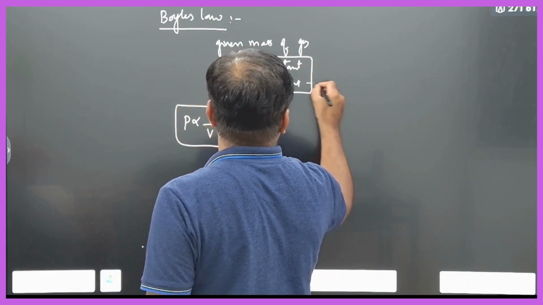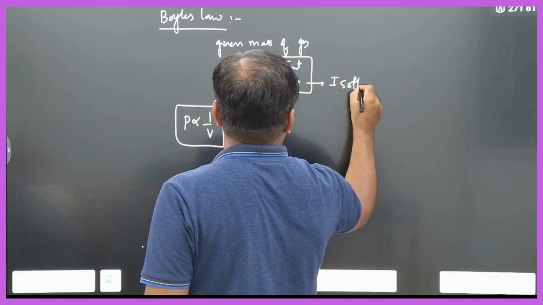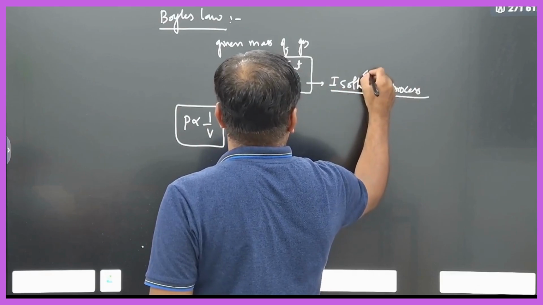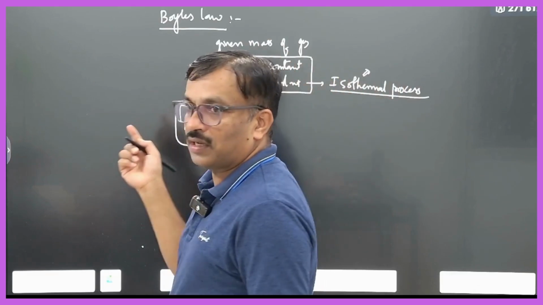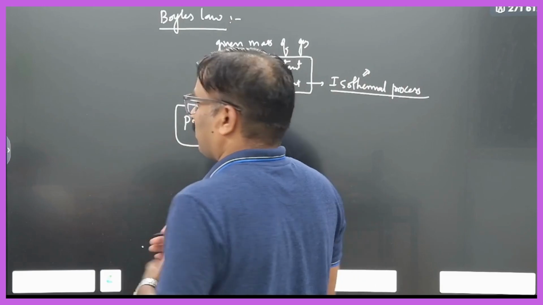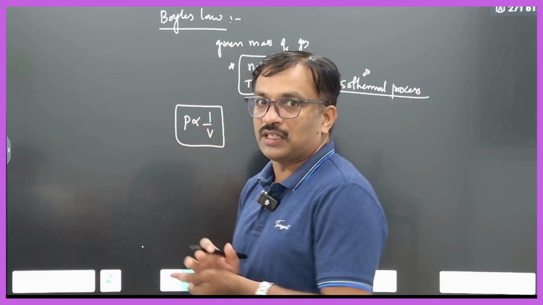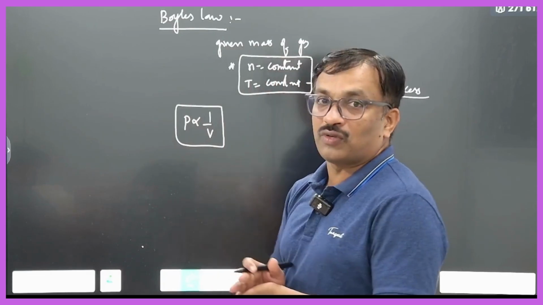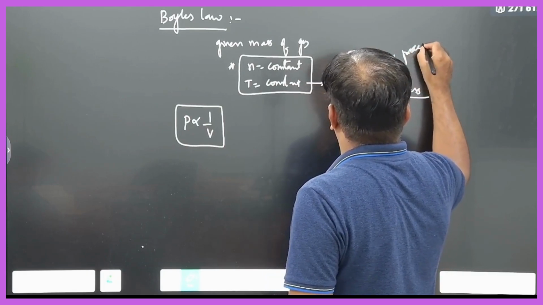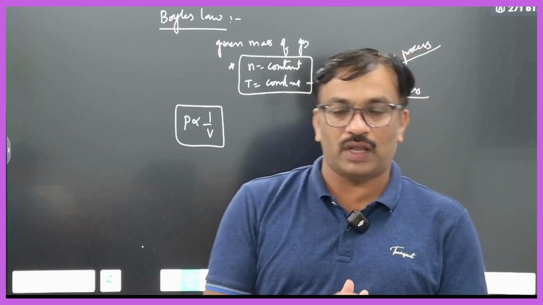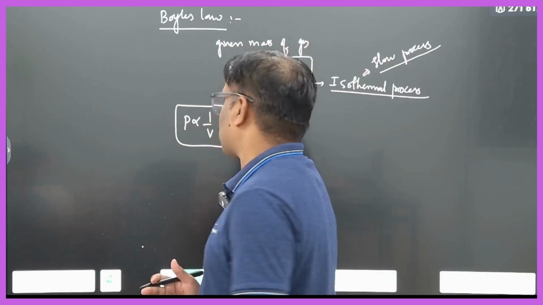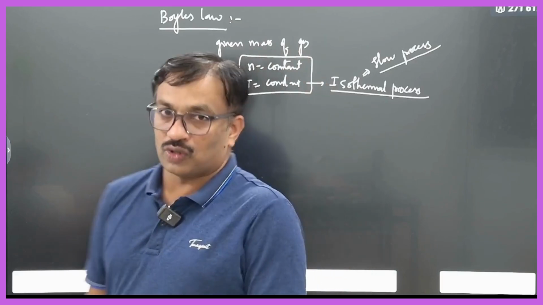Constant temperature means what you can write now? This is called an isothermal process. Remember, in an isothermal process the temperature throughout is constant. So we should not increase the temperature, and we should not decrease the temperature. Suppose you compress suddenly, definitely there will be a change in temperature. So we should not let the temperature change. That's why isothermal processes are said to be slow processes, because we have to compress slowly and expand very, very slowly so that the temperature does not change. That's why Boyle's law is a slow process.